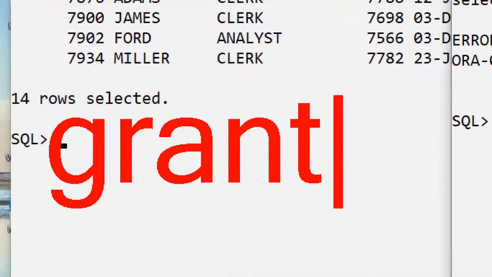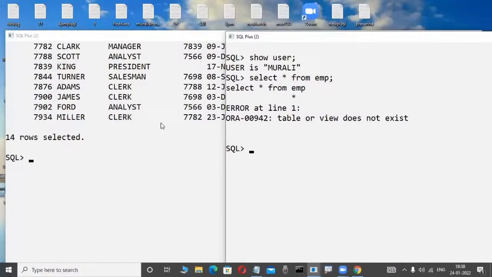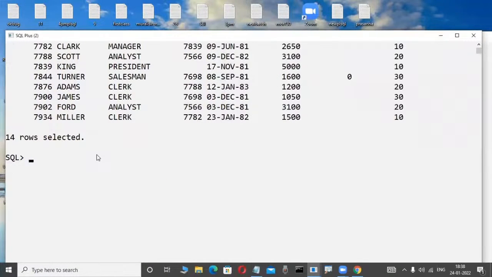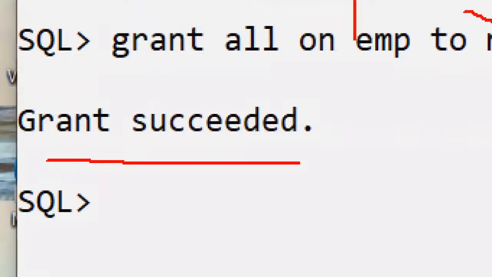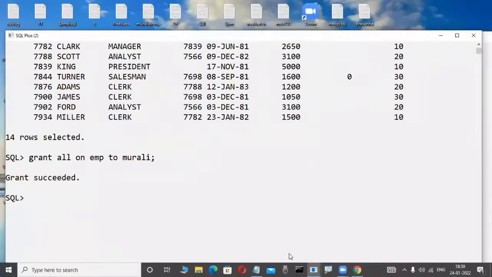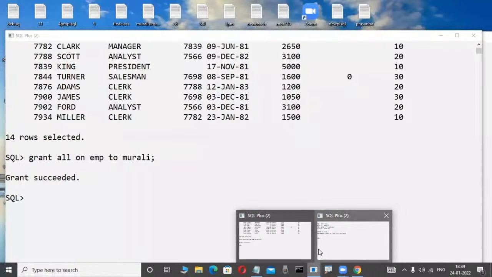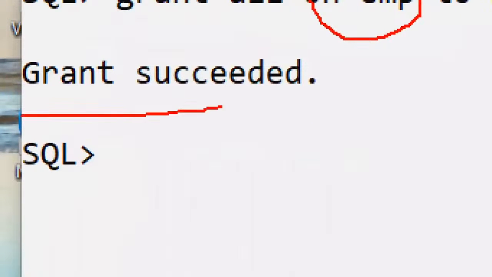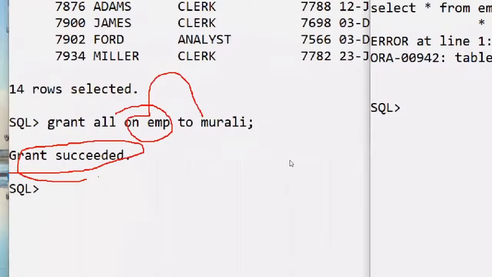Grant is a command. We are learning, don't worry. Now suppose some grant command is used to give a permission. For example, observe the scenario here. Some permission they are giving. Granting this table to which employee? The Murali employee. They are giving, for example, grant is succeeded. You will also be familiar with these things in the future. Logically tell me, once they give this permission to Murali, a message like grant is succeeded is displayed in this relational data model product.